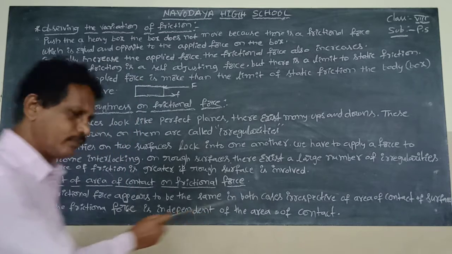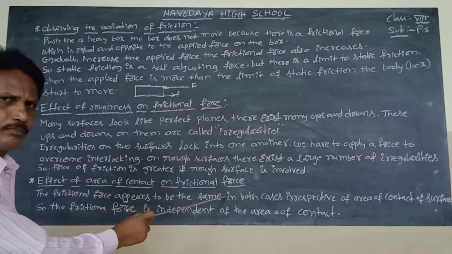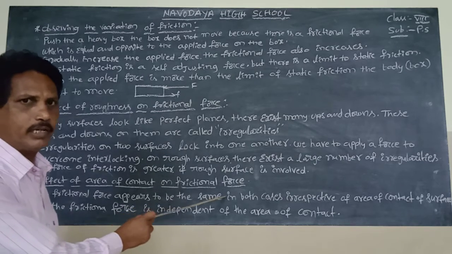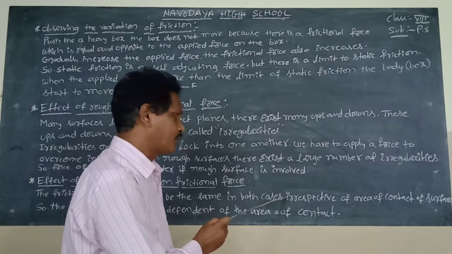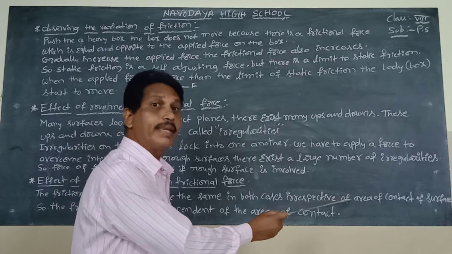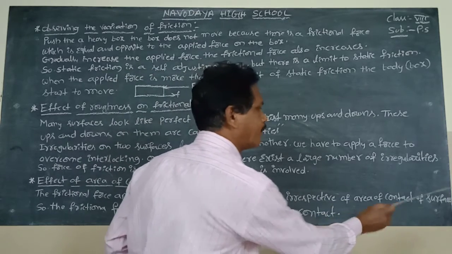Both are the same in both cases, irrespective of area of contact of surfaces.